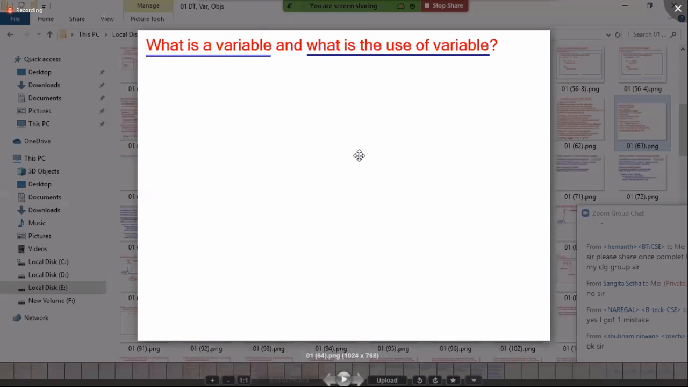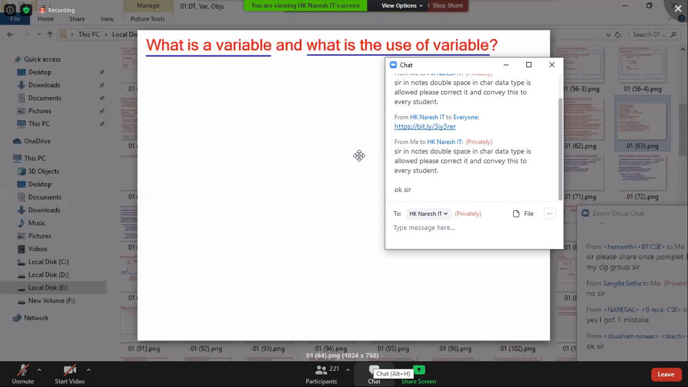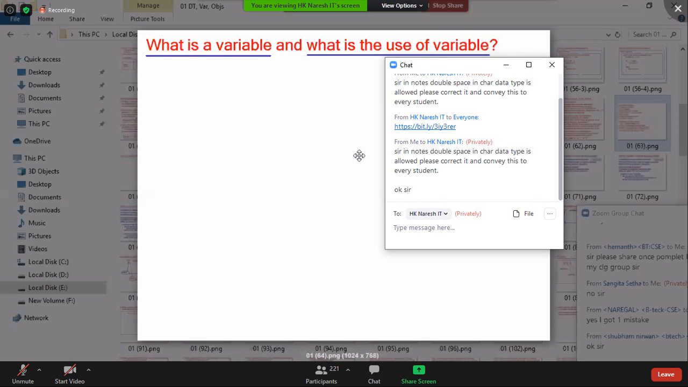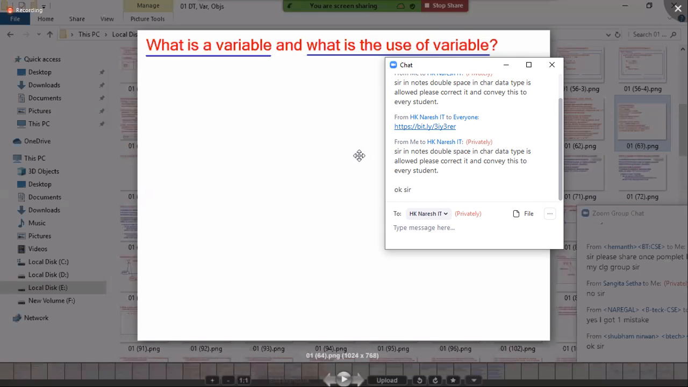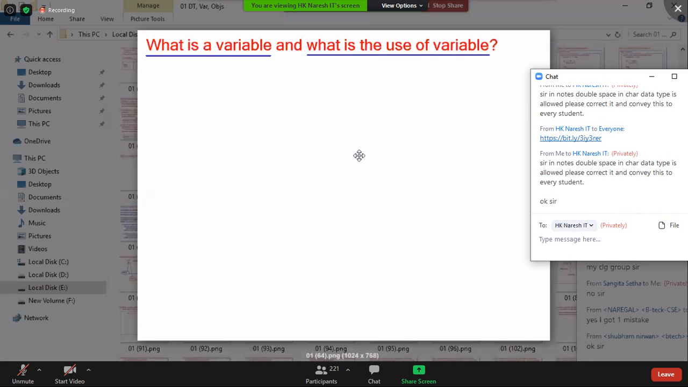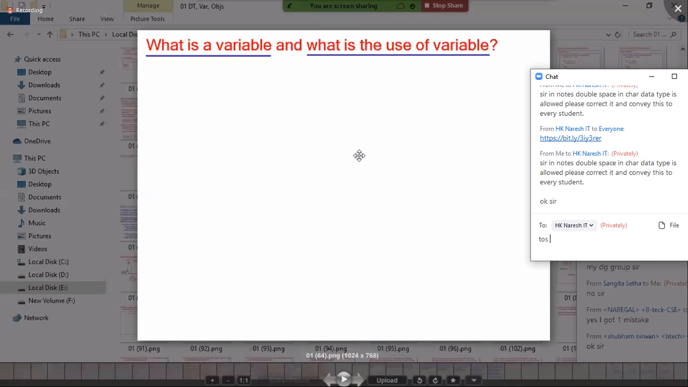What is a variable and what is the use of a variable? Come on, what is a variable? What is the use of a variable? A variable is a memory. You can say a variable is a kind of bottle. It's a memory. What is the use of memory? Memory is used for storing a value, for reading the value, and for updating the value.